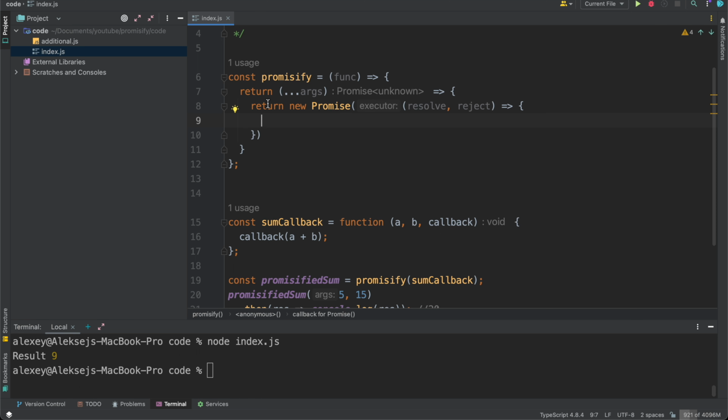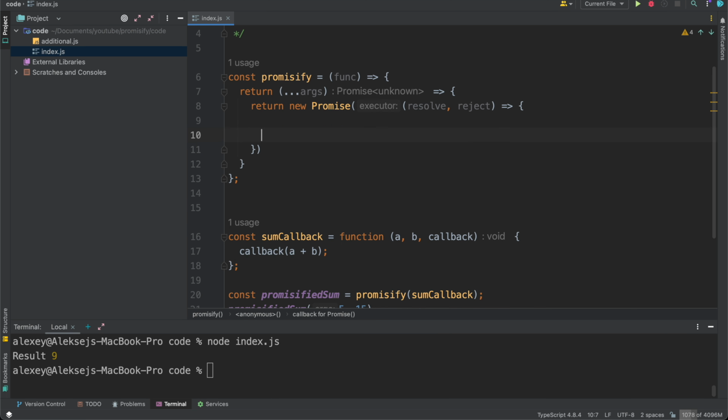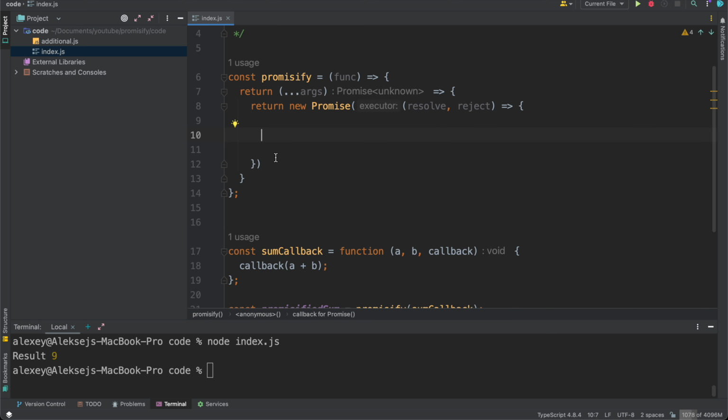And inside of the promise body function, we have to count our result. How can we do it? The first action which we can write here is a resolver function. So let's create a resolver.